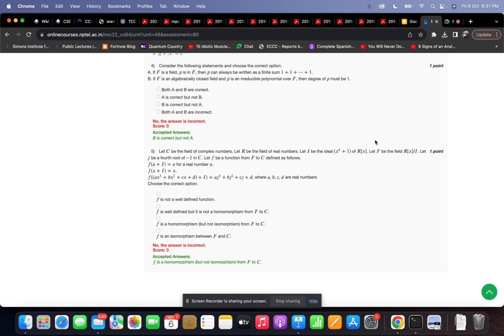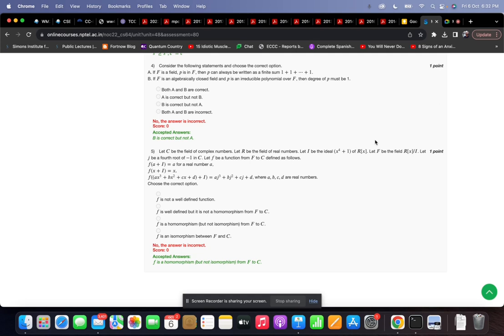So elements of this field look like degree 3 polynomials, and so f is a well-defined function, right? Because it's defined on all inputs, it's defined on the entire domain, so it's a well-defined function.